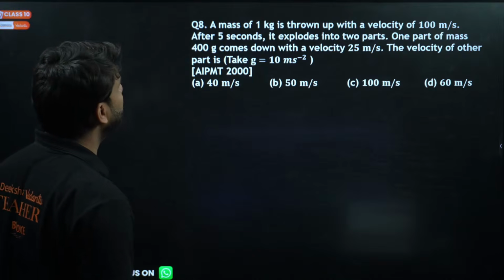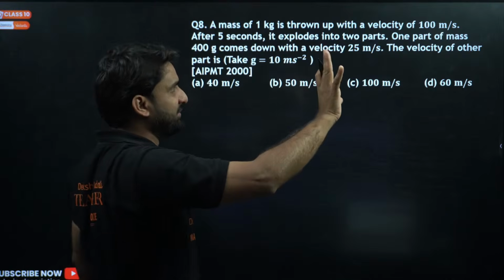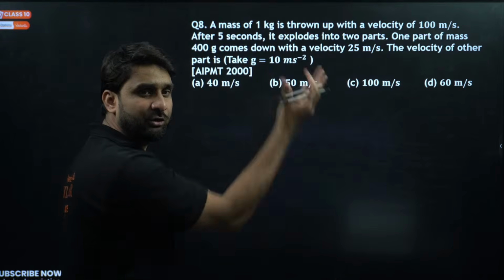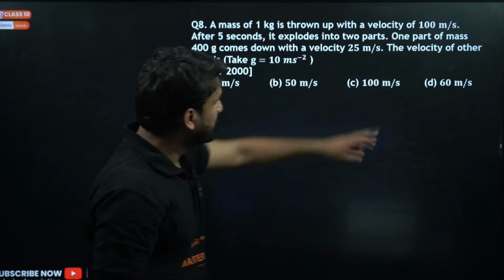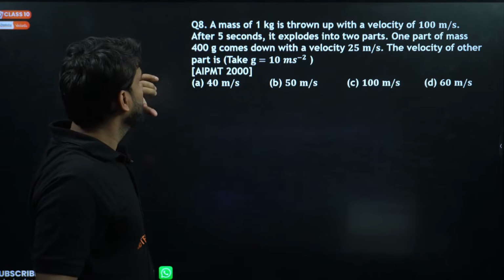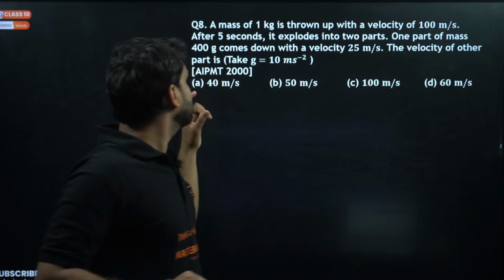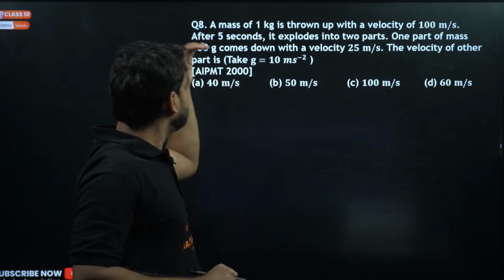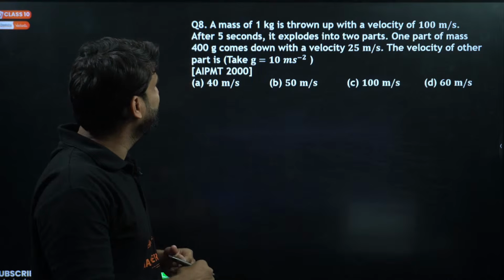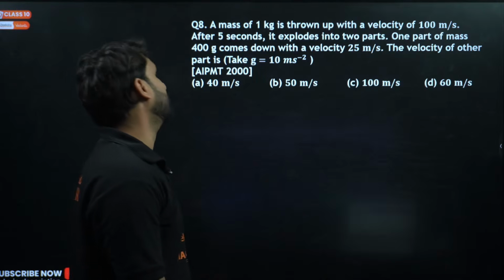A mass of 1 kilogram is thrown up with a velocity 100 meter per second. It means the initial velocity by which the object is thrown is 10 meter per second. After 5 seconds, it explodes into two parts. One part of mass 400 gram comes down with a velocity of 25 meter per second. The velocity of the other part will be what?